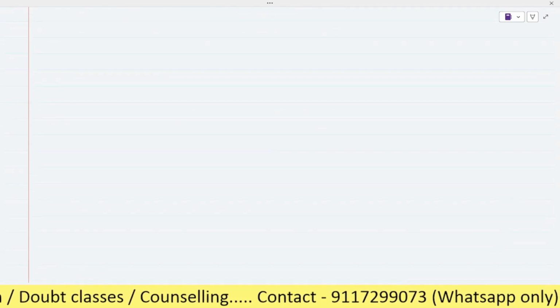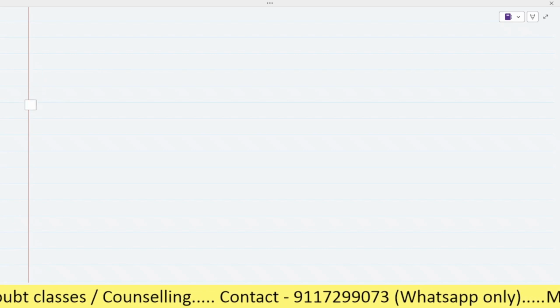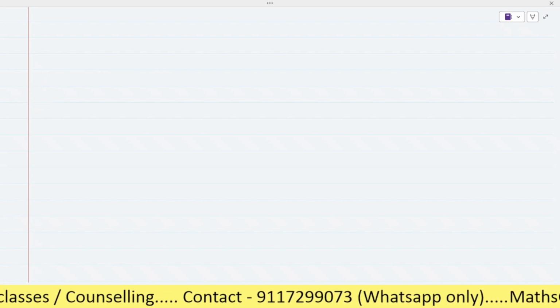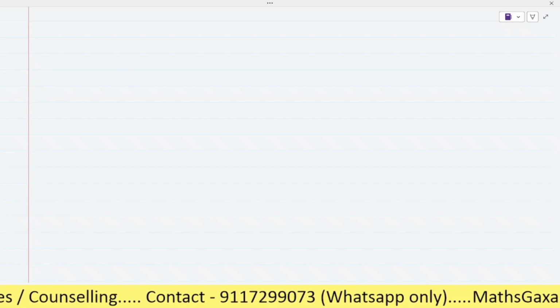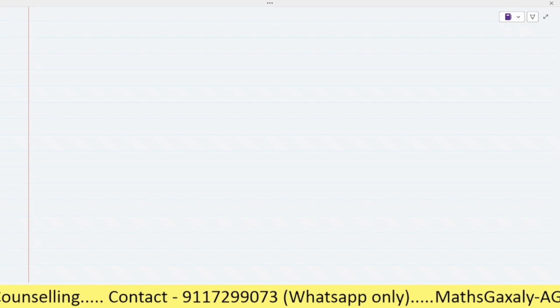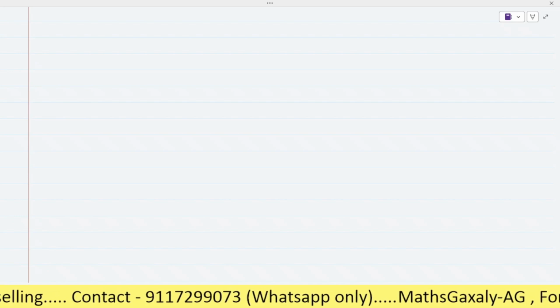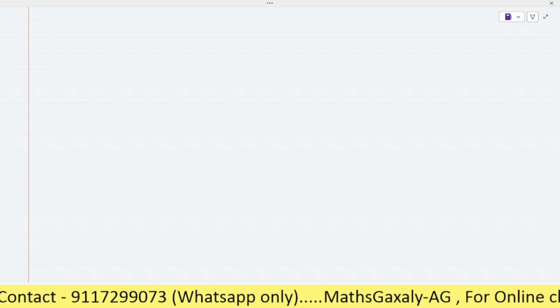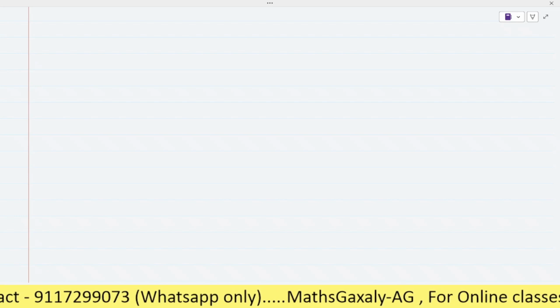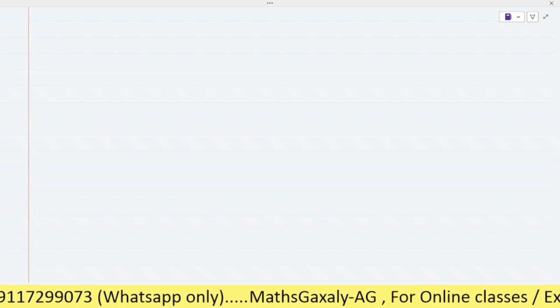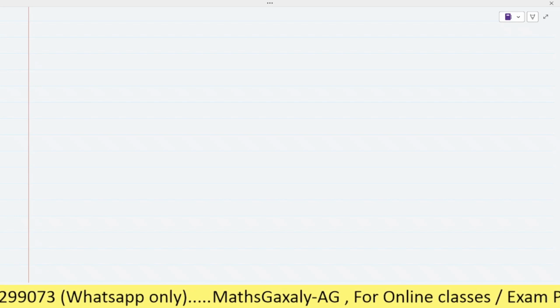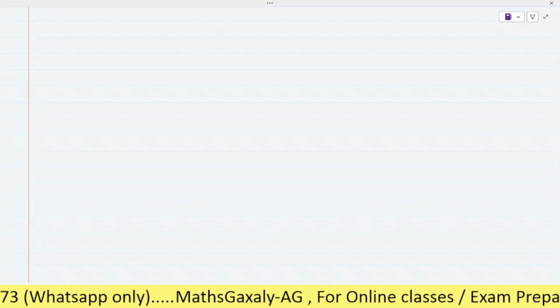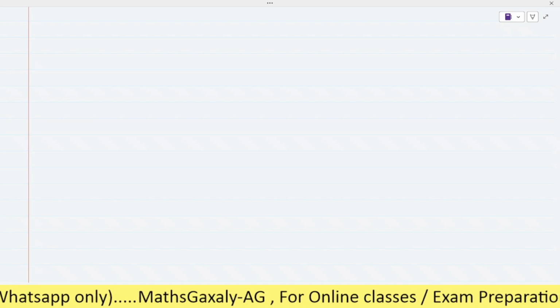So here the question is: write the following numbers in place value chart. Here nothing is mentioned, whether Indian place value chart or international place value chart. So at this time you have to consider it an Indian place value chart. Whenever this type of question comes, you have to consider it under the Indian place value chart or Indian place value system.